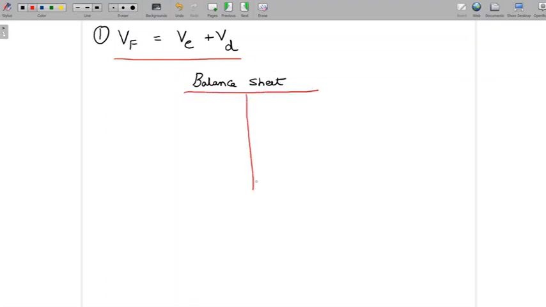Let's say the firm has assets of 100. If someone asks what is the value of the company, what is the value of the firm, let's try to dig a little deeper and understand what is in fact the meaning of the question. What is someone meaning when they ask what is the value of the firm?